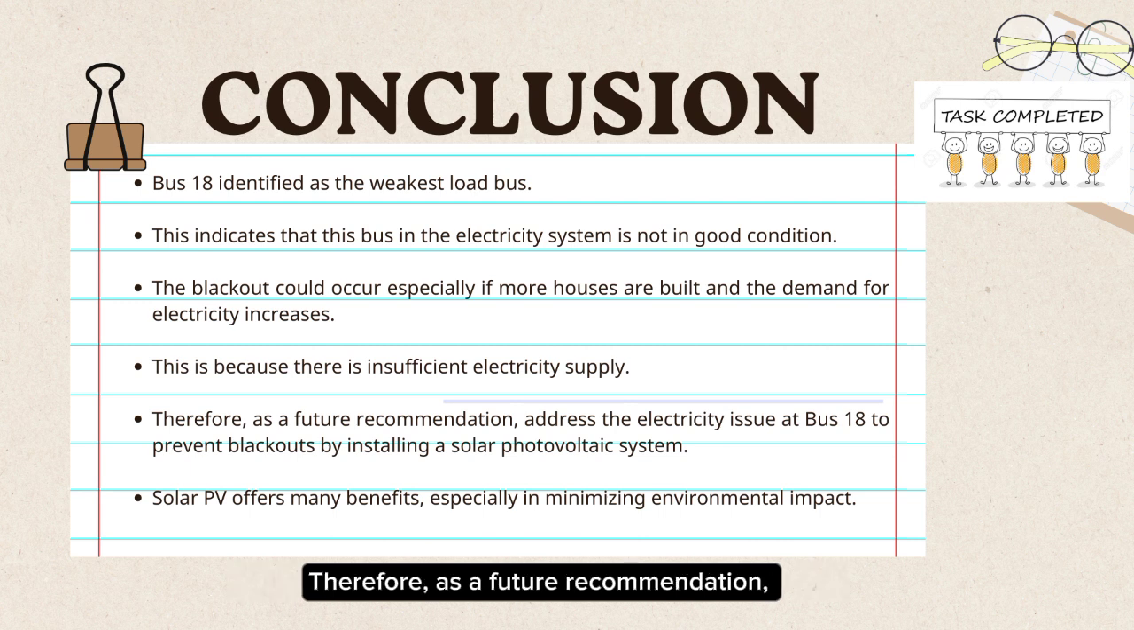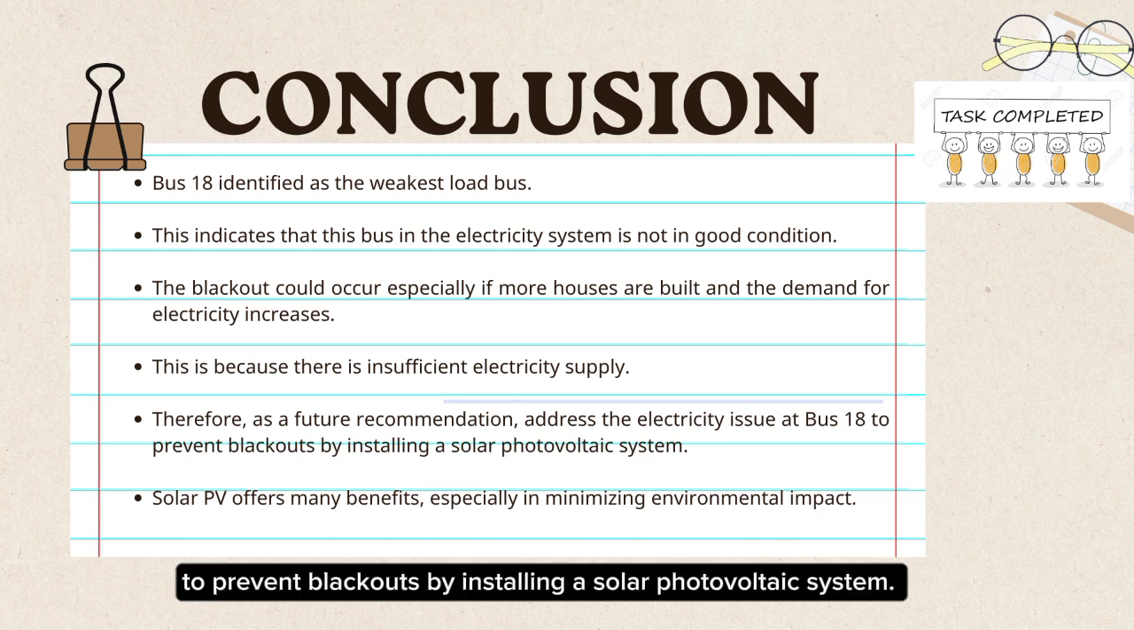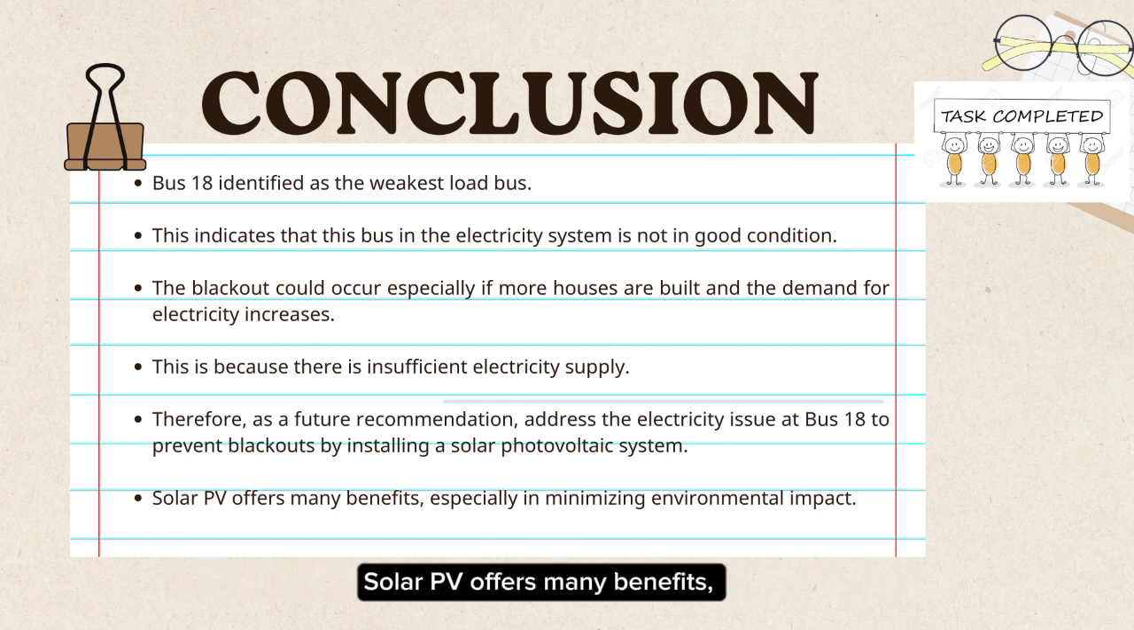Therefore, as a future recommendation, address the electricity issue at bus 18 to prevent blackout by installing a solar photovoltaic system. Solar PV offers many benefits, especially in minimizing environmental impacts.